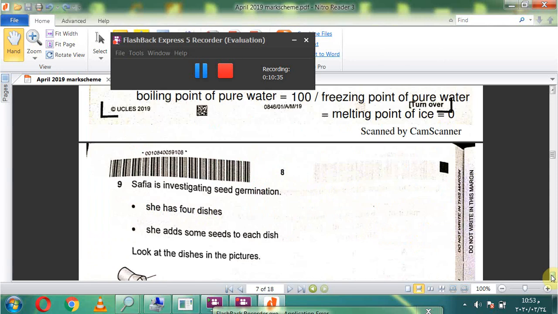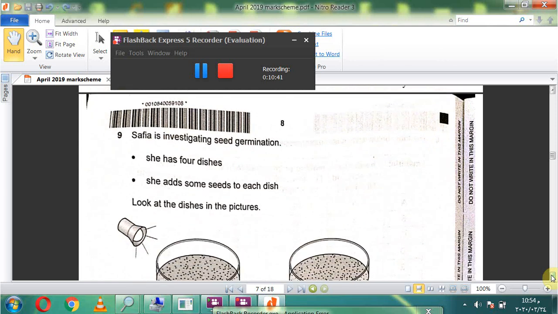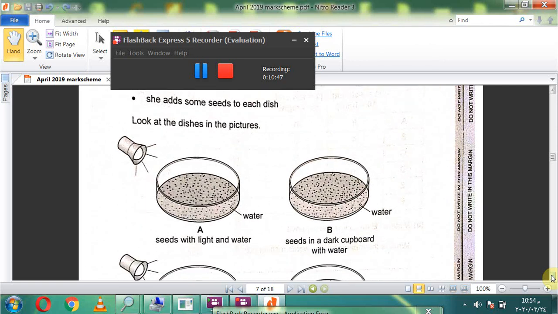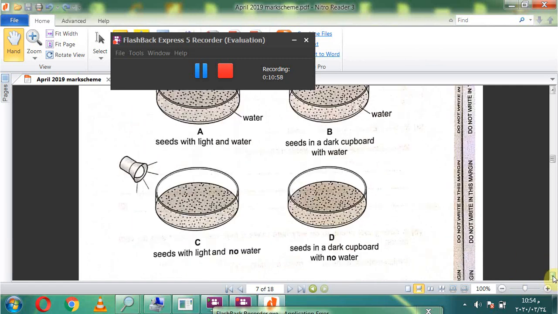Question number 9. Safia is investigating seed germination. She has 4 dishes. She adds some seeds to each dish. Look at the dishes in the pictures. A. Seeds with light and water. B. Seeds in a dark cupboard with water. C. Seeds with light and no water. D. Seeds in a dark cupboard with no water.